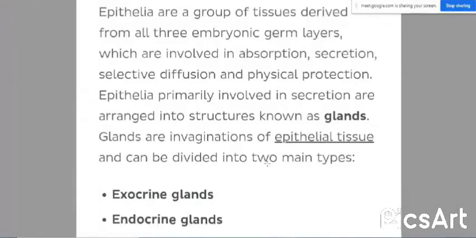There are a number of epithelial tissues we have studied. Epithelia are the structures which cover the body externally and internally. So epithelia are a group of tissues derived from three embryonic layers. The embryonic germ layers are known as ectoderm, endoderm, and mesoderm. Ectoderm is the outermost layer, endoderm is the innermost layer, and mesoderm is the middle layer.